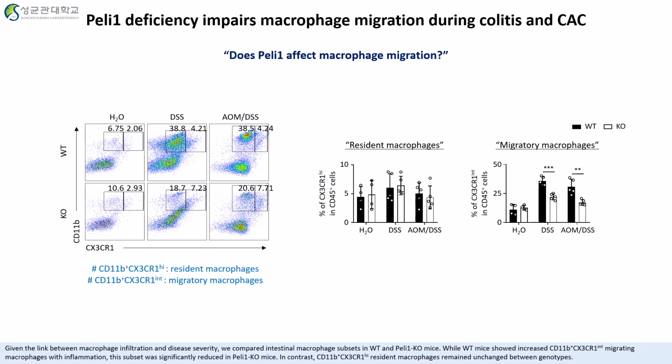Given the link between macrophage infiltration and disease severity, we compared intestinal macrophage subsets in wild-type and Pellino-1 knockout mice. Wild-type mice showed increased CD11b-positive, CX3CR1-intermediate migrating macrophages with inflammation. This subset was significantly reduced in Pellino-1 knockout mice. In contrast, CD11b-positive, CX3CR1-high resident macrophages remained unchanged between genotypes.